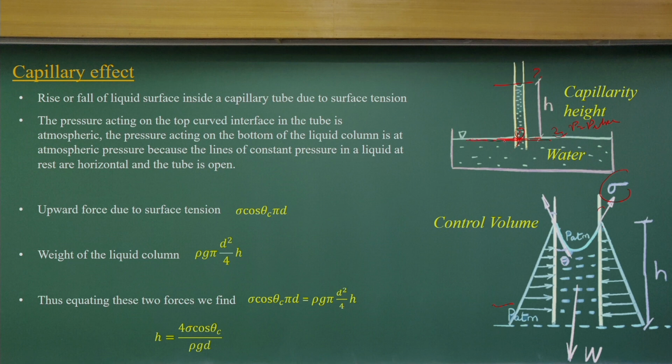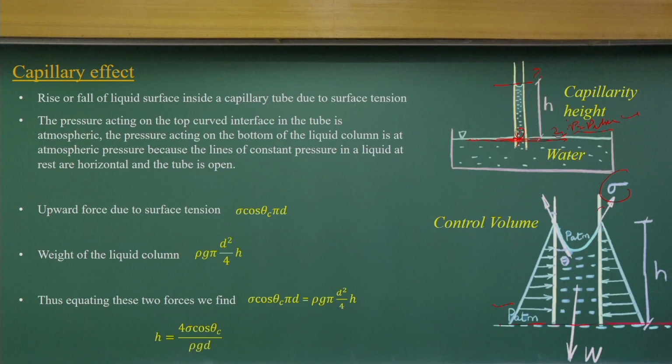Since we consider the fluid at rest, if I take a horizontal surface which just matches the free surface of water and air, where the pressure acts as atmospheric pressure, then inside the tube also, on that horizontal surface, the pressure will be atmospheric. So, in my control volume I have the pressure equal to atmospheric pressure. At the top, as water and air are there, we will have atmospheric pressure.